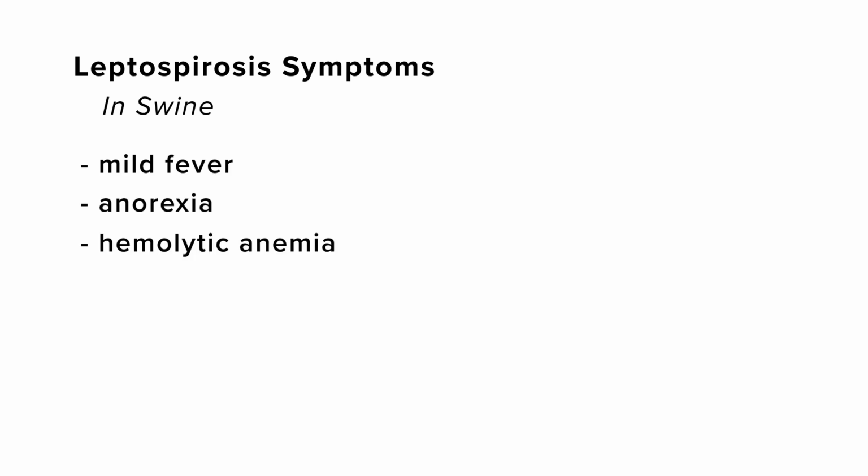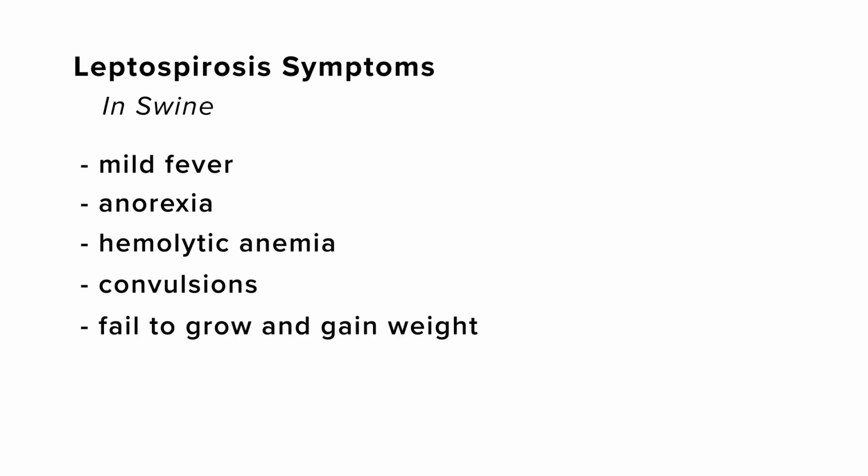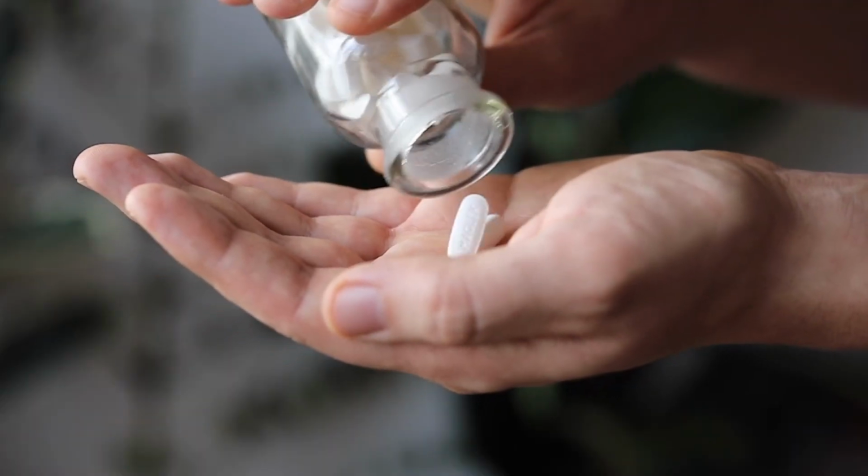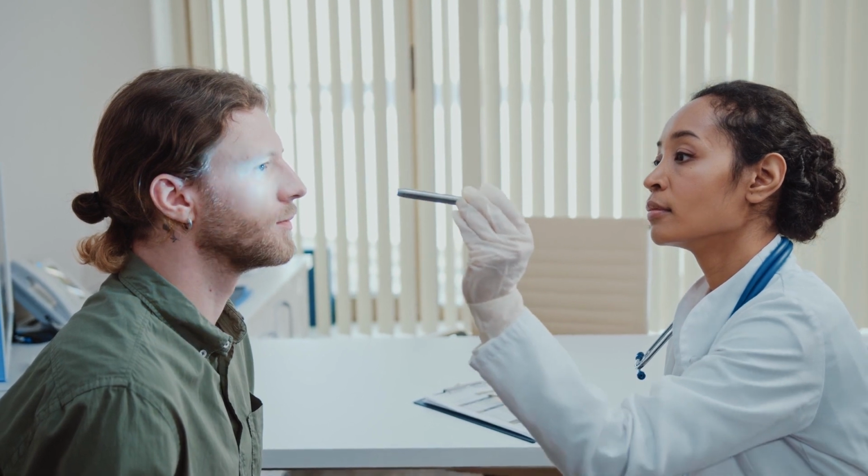Animals can be asymptomatic if they are non-pregnant. Non-pregnant animals can also show signs of mild fever, anorexia, anemia, and convulsions, and pigs can fail to grow and gain weight. In pregnant swine, you can see abortions that include mummified fetuses that are carried to full term. Treatment in both humans and animals can include the use of antibiotics. These will be prescribed by your veterinarian or physician.